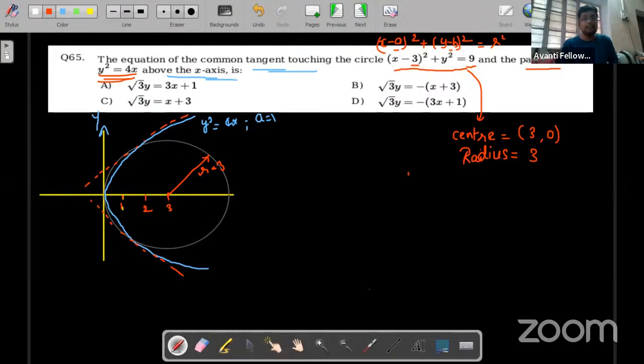But we have to find only above the x-axis, means we don't have to use this, and we don't have to use this also, right? Because this is above x-axis as well as below x-axis. So only the equation of these common tangents we have to find out. CT means common tangents, I'm writing in short way. Clear? Now, for y square is equals to 4ax, can you guys tell me the equation of tangent?